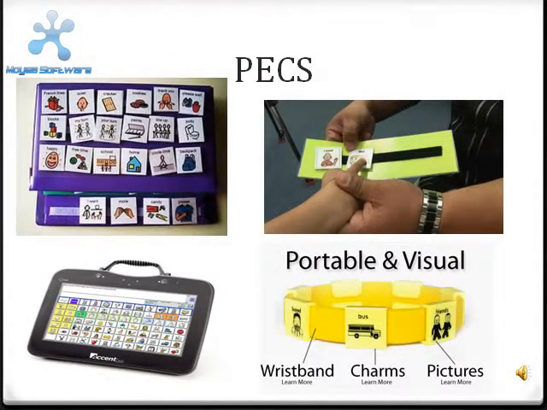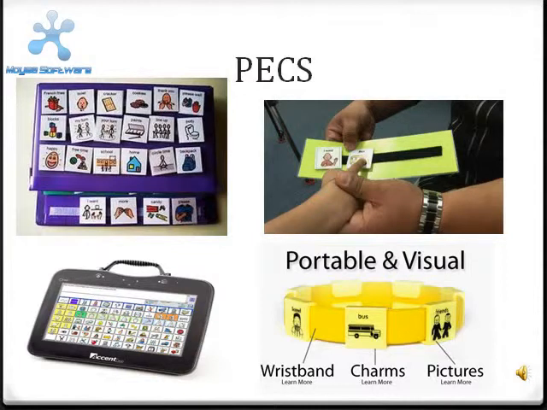So this is a PEC system. It's basically a word phrasing system. You have pictures and the individual can form sentences on a sentence strip, which you see on the right-hand side of the screen where the child is pointing, and they can combine the pictures to say things like I want milk, I want bed, I want to sleep, things like that.